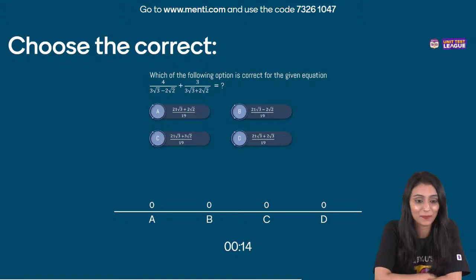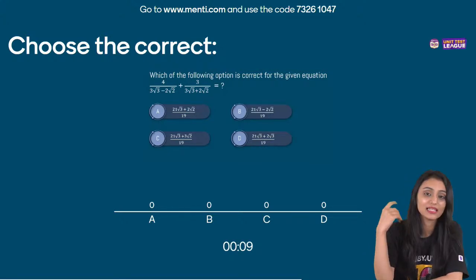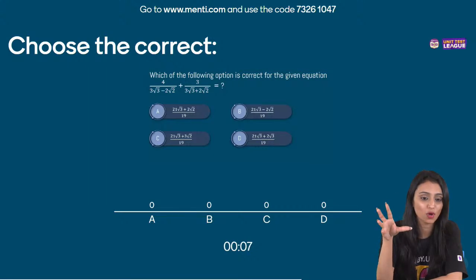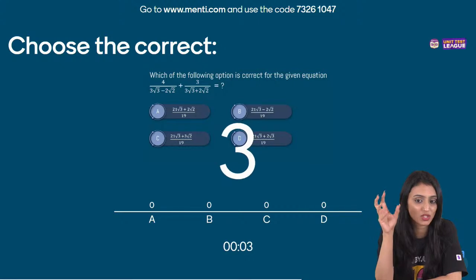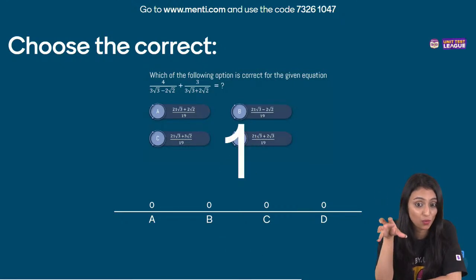Yes, everyone, quickly. You still have 12 seconds. These kind of questions, the rationalization ones, I'm sure the worksheets that your school teachers share with you also have such questions. They are very good from the examination point of view.